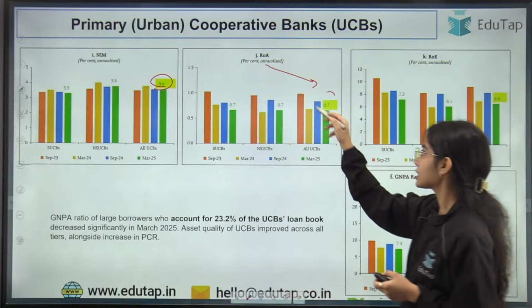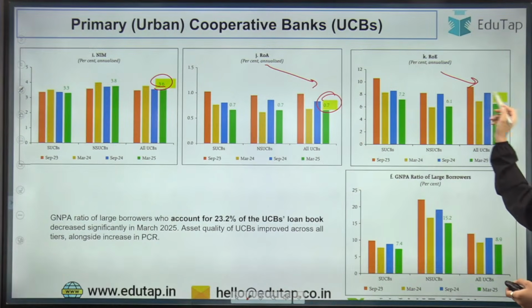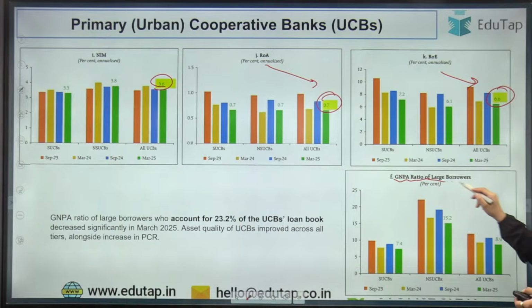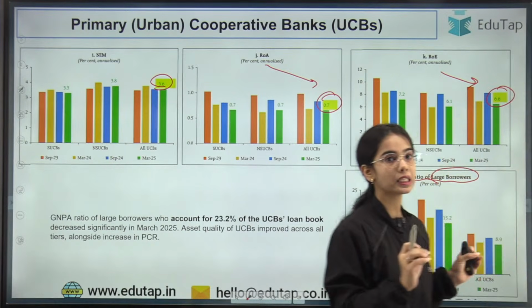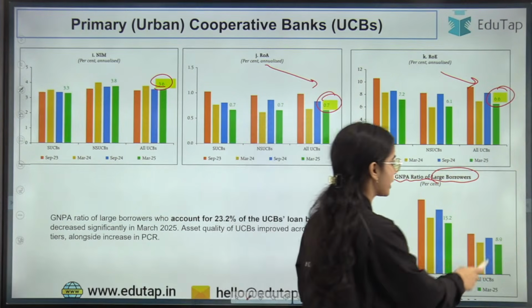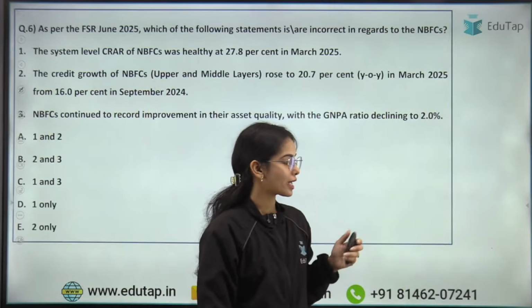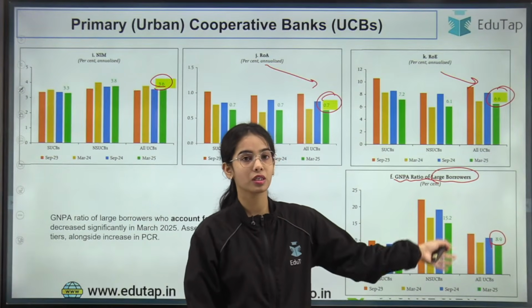The return on asset is 0.7%. The return on equity is 6.6%, and the gross non-performing asset ratio of large borrowers in the case of urban cooperative banks is 8.9%. Okay, so that has also come down from the previous year.